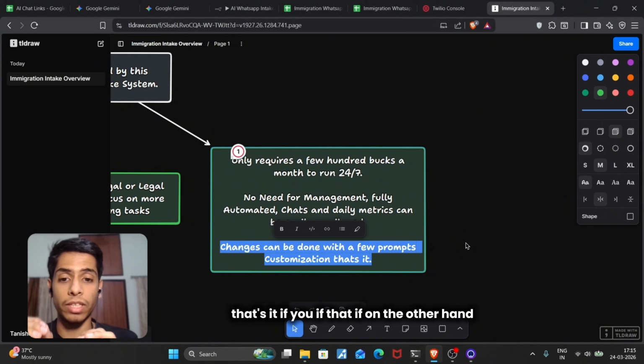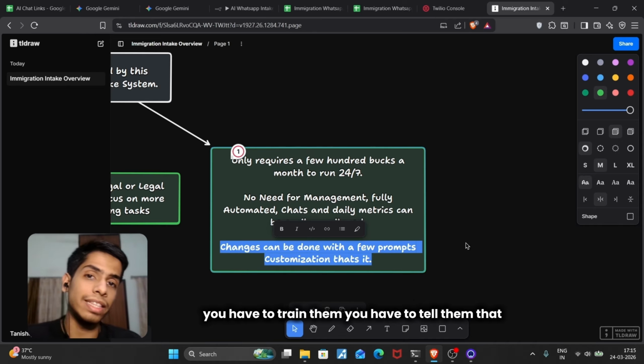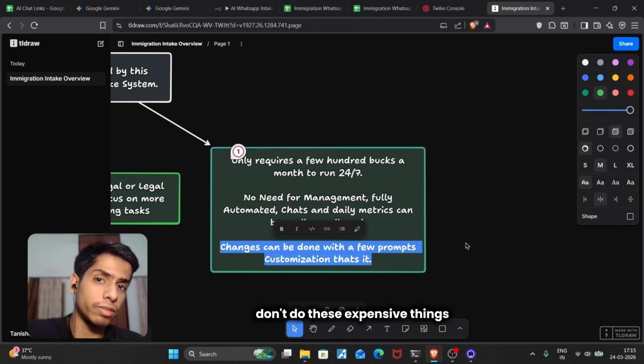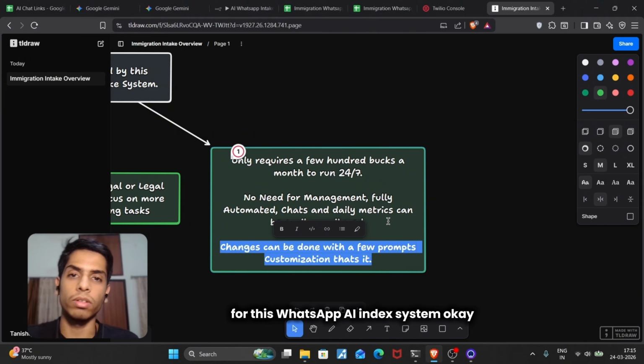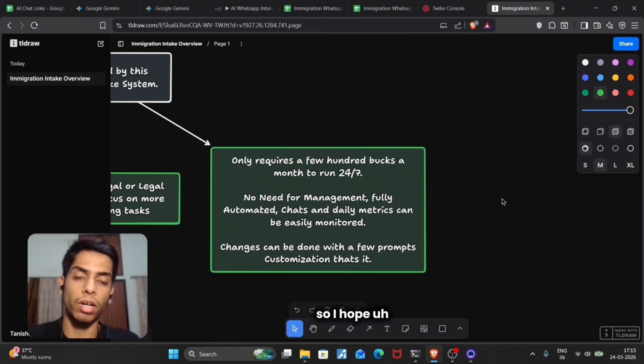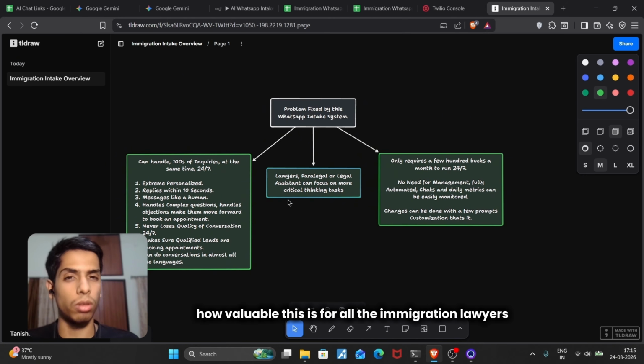Changes can be done with a few prompt customizations. That's it. If, on the other hand, there was a human agent, you have to train them. You have to tell them not to do these specific things. But changes can be done with a few prompt customizations for this WhatsApp AI intake system. Okay, so I hope you got how valuable this is for all the immigration lawyers.